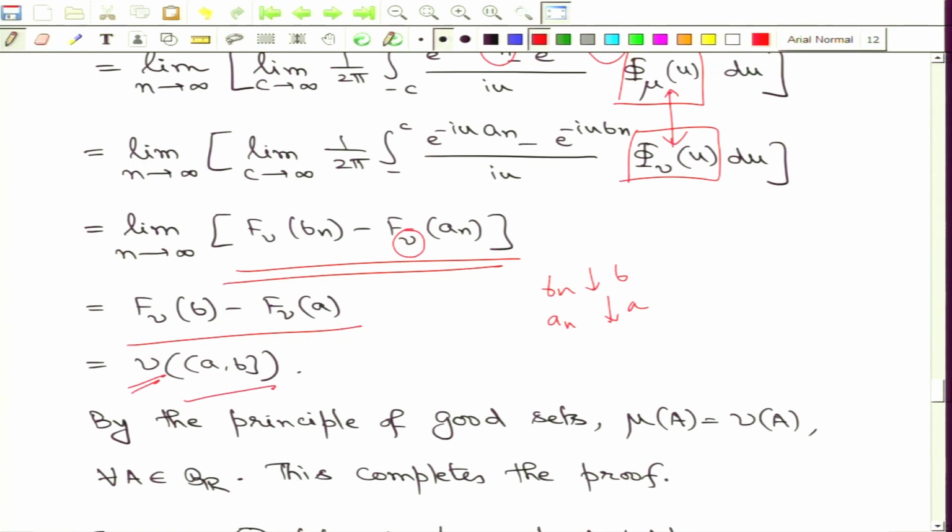So, therefore, we have managed to show that for all A less than B in the real line, measure of left open interval AB are the same with both measures mu and nu.